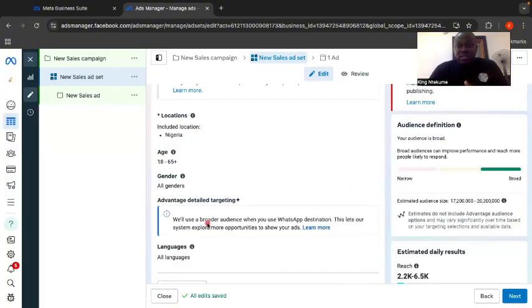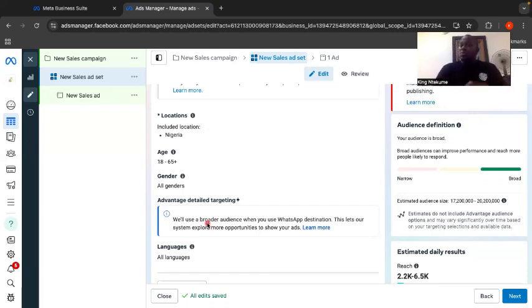So once you're having this, most times, what I know is that advertisers like to have control over their ads. Because first of all, it gives you more confidence as an advertiser. When you set up an ad and Facebook is the one doing the work for you, you want to ensure that your interest is very apt, and then probably you want to even test out some things. So you want to test out this Advantage detailed targeting, and you also want to test out some interest-based targeting because you may want to measure the conversions.